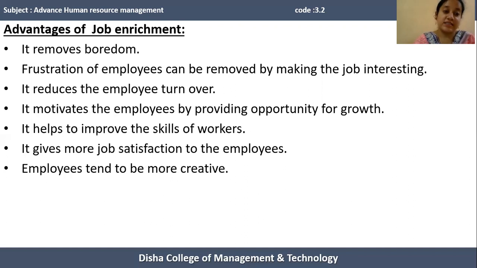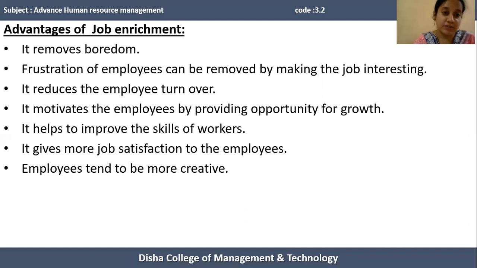Next advantage is that it motivates employees by providing opportunity for growth. Generally, job enrichment provides opportunity for growth and advancement to human resources, so they feel satisfaction. It motivates human resources by providing opportunity for growth and advancement, and it allows them to take part in top-level decision-making processes. So human resources feel satisfaction, and that leads to motivation.